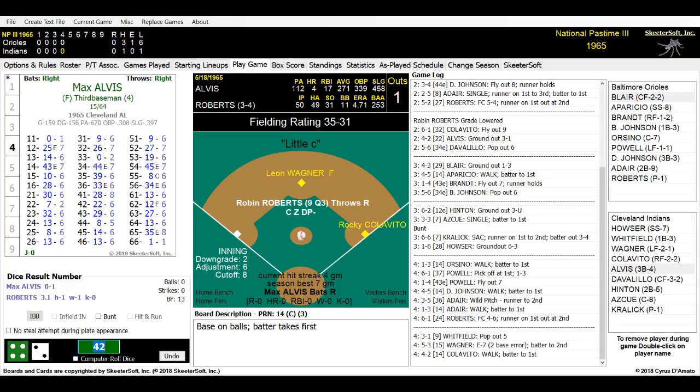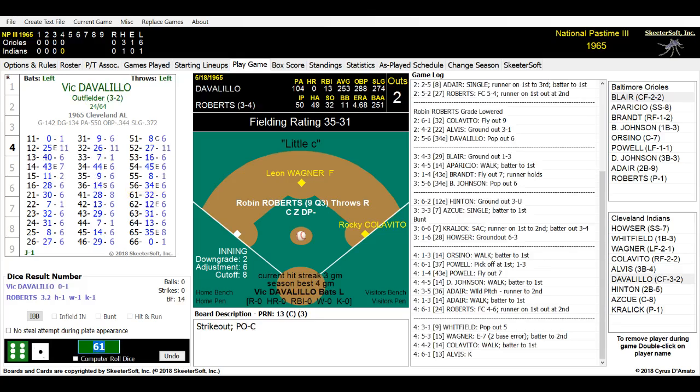Max Alvis is due up here now. 1 down. Robin Roberts on the mound. He is in the stretch. Max Alvis grounded out to our first baseman, who flipped it over towards Roberts for the out. 1 down here in the bottom of the 4th. Here's the pitch to Max Alvis. It is a 61, and Roberts strikes him out on a wicked hook. And there are 2 out now here in the bottom of the 4th inning. Robin Roberts is breathing just a little bit easier.